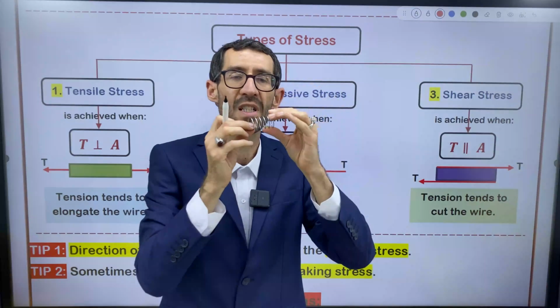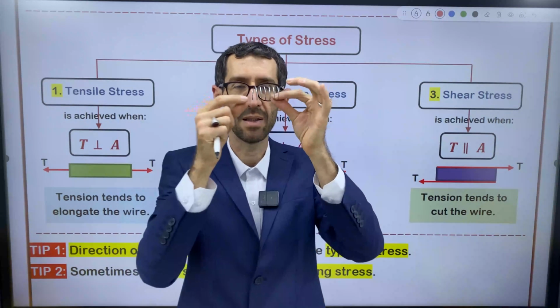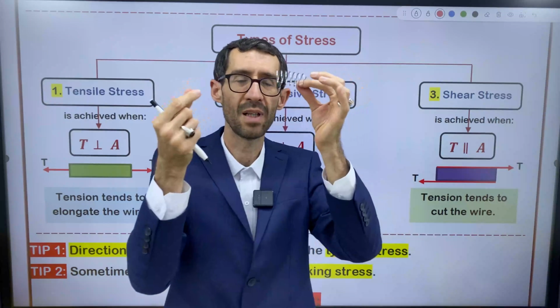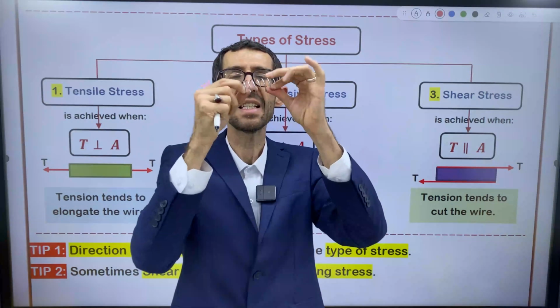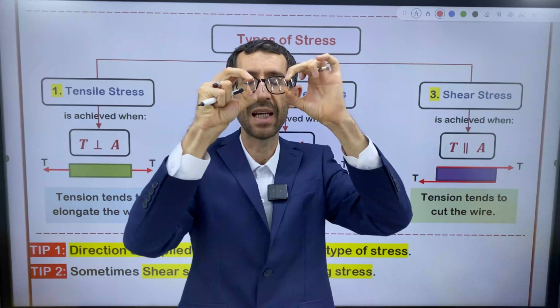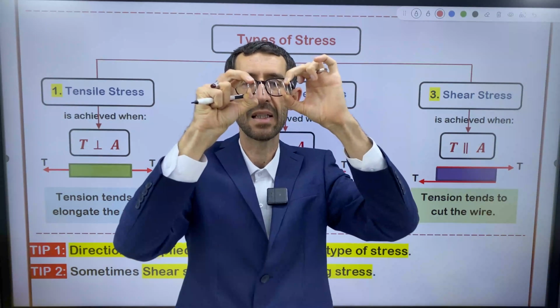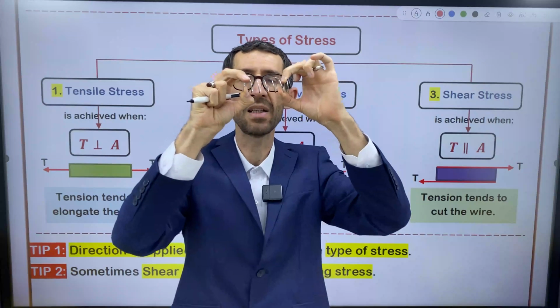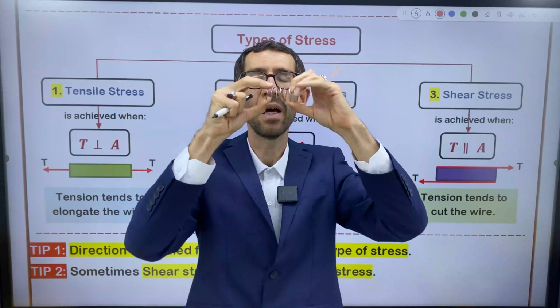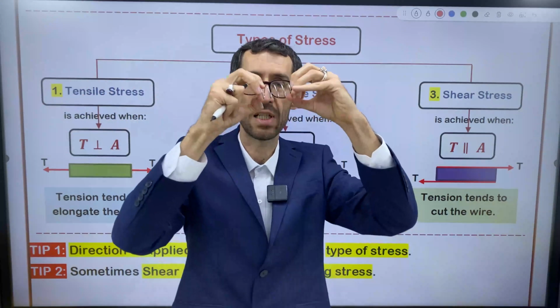So what's the difference between tensile and compressive stress? Let me do it for you by a simple experiment, right? This is tensile stress. Why? Because tension tries to elongate the spring. Tension acts on the spring outward, to the outward on the cross-sectional area.